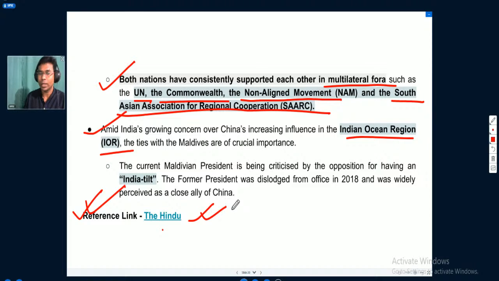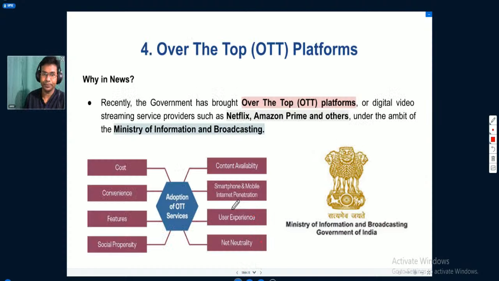Some initiatives like Operation Sanjeevani, then Operation Rahat, and Mission Sagar are very important for the prelims exam. Operation Rahat is not directly associated with Maldives, but it was an operation by the government of India. So you should learn those things also in detail.